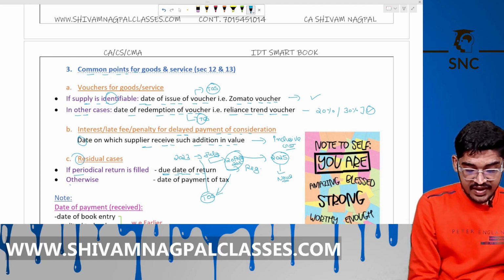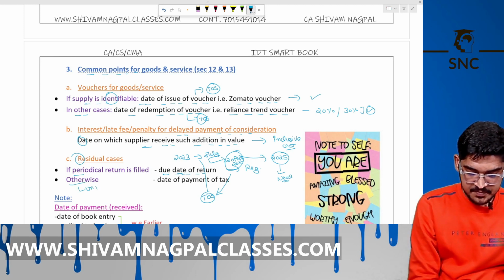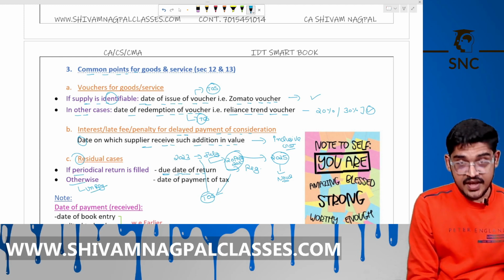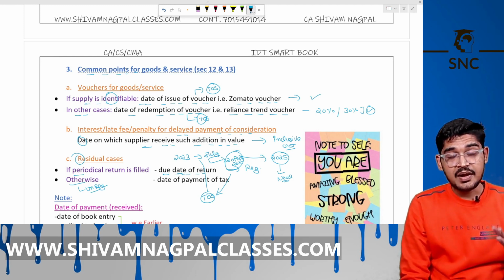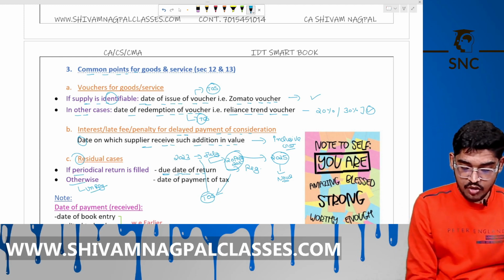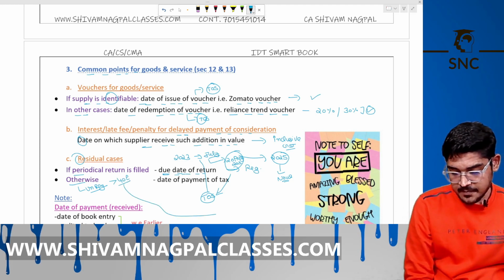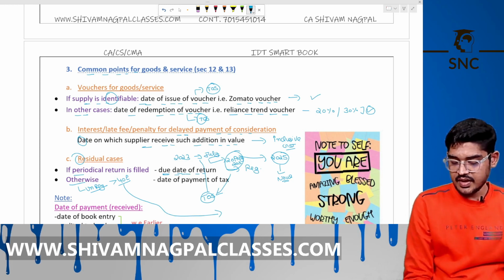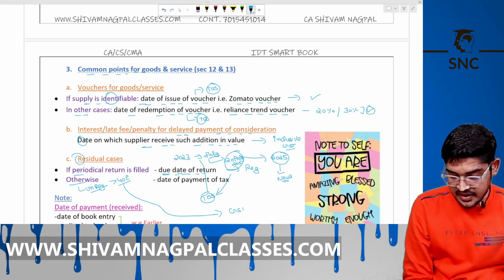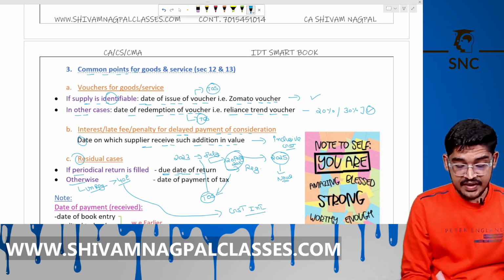Otherwise, for an unregistered person: a person has been unregistered for the last 3 years, but his turnover is more than 40 lakh now. But now the GST officer initiated a raid at his business, and now he has to pay the tax to the government.